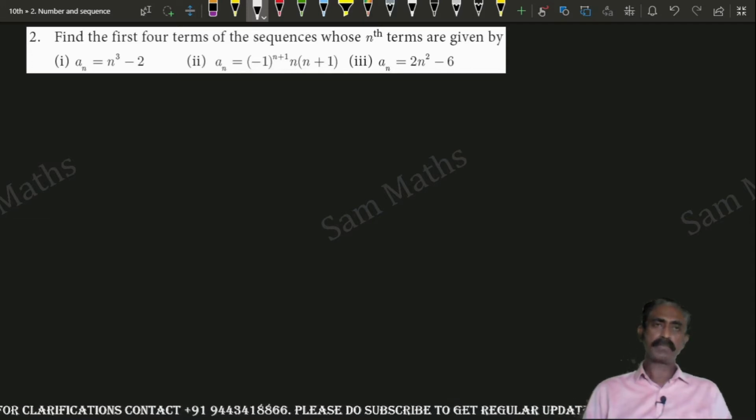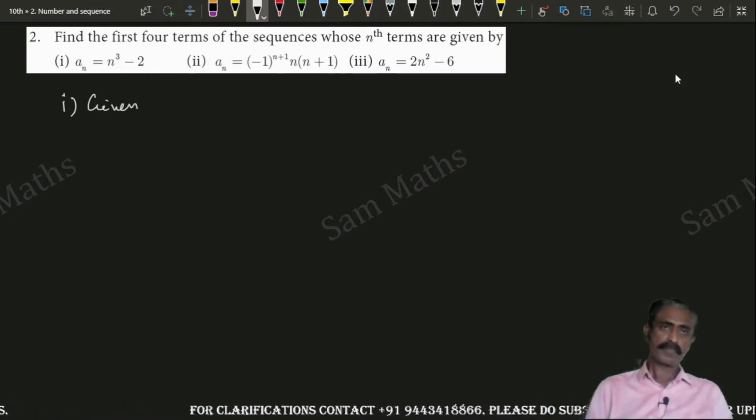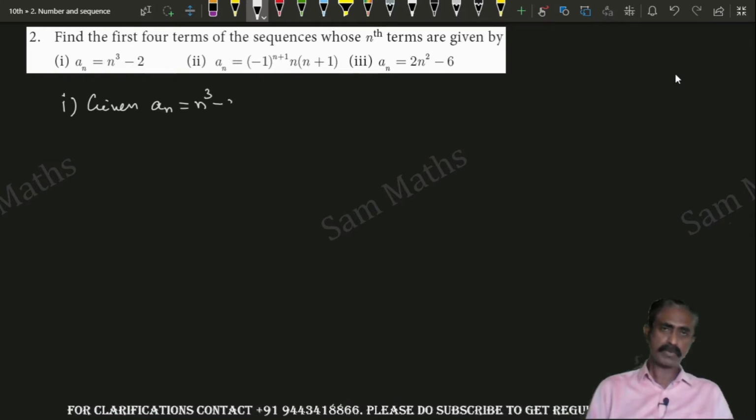Second problem, find the first 4 terms of the sequence whose nth terms are given by. First subdivision, given a_n is equal to n cube minus 2.